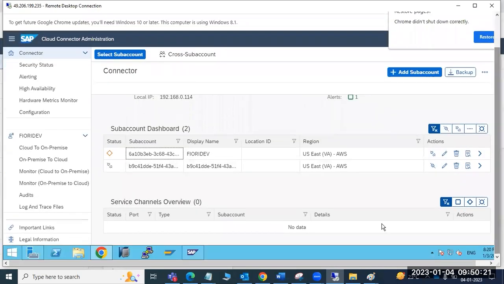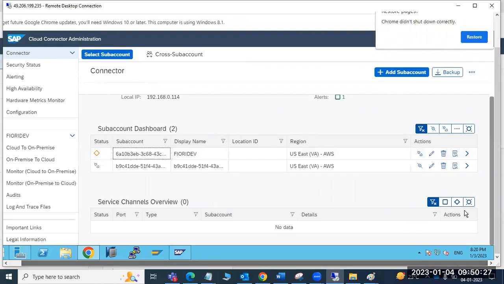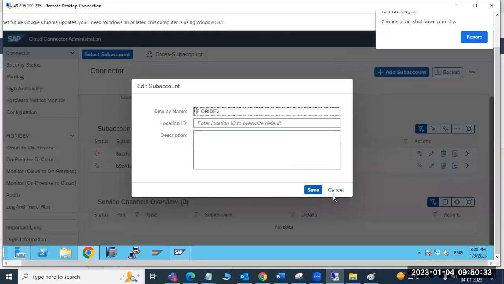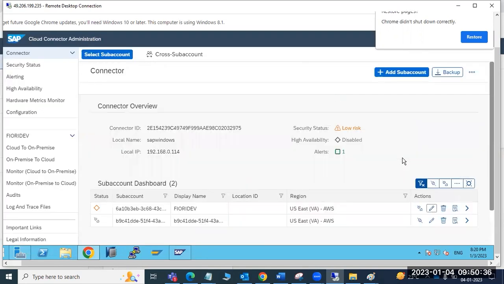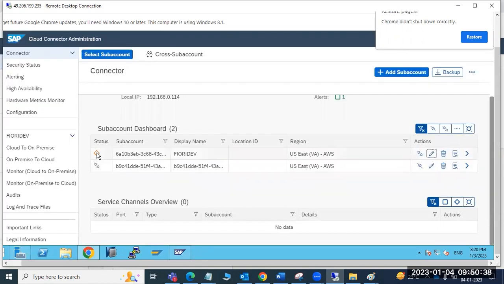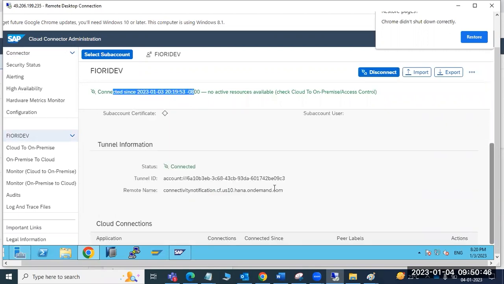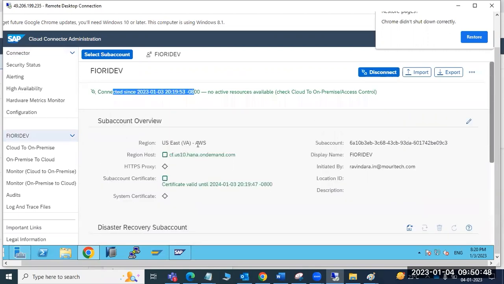Then what is the status it is showing? Here we need to do some configuration, right? Activate. Okay, it is connected.